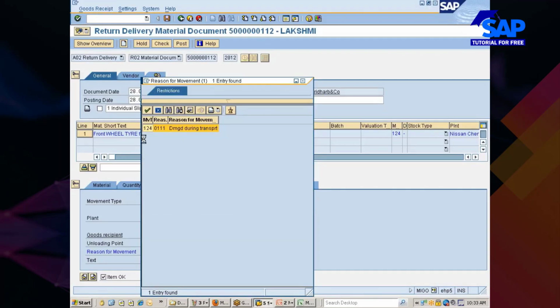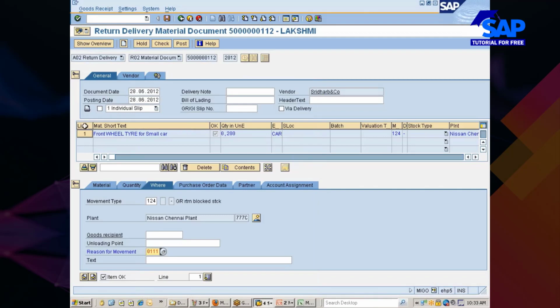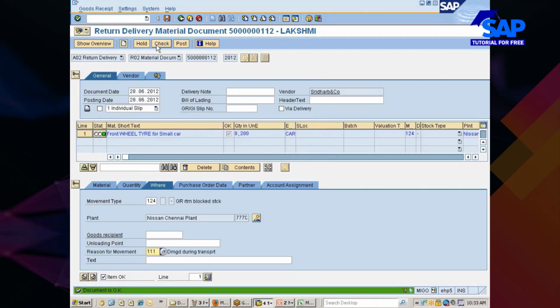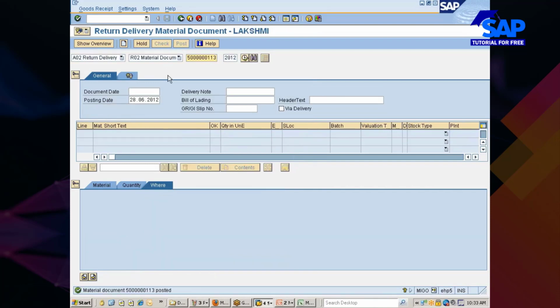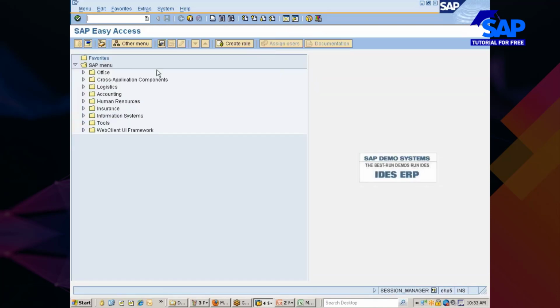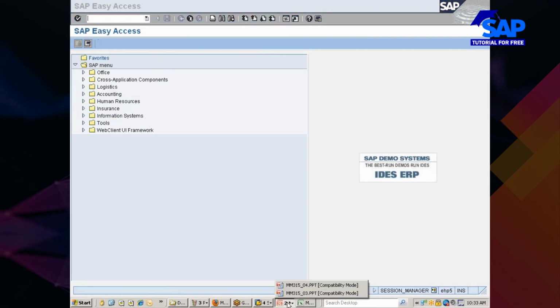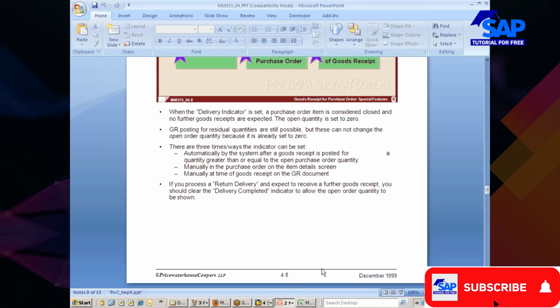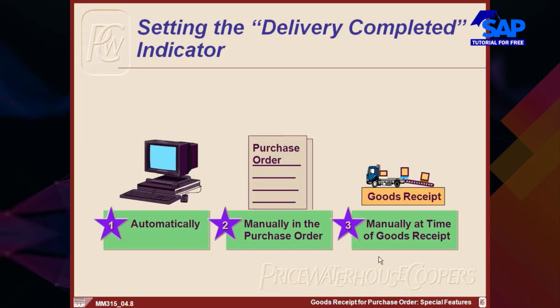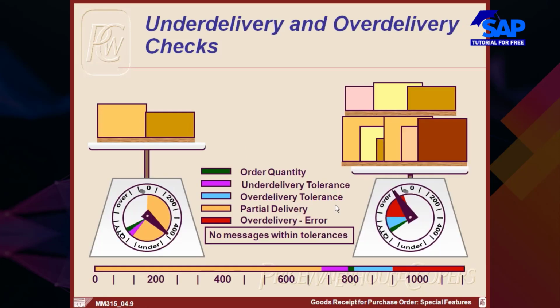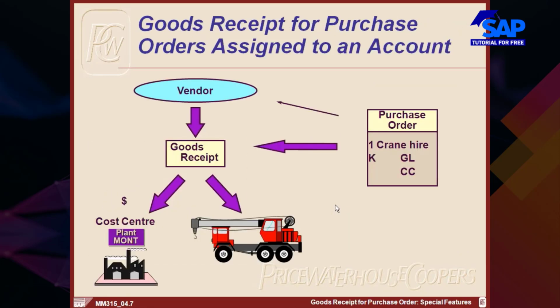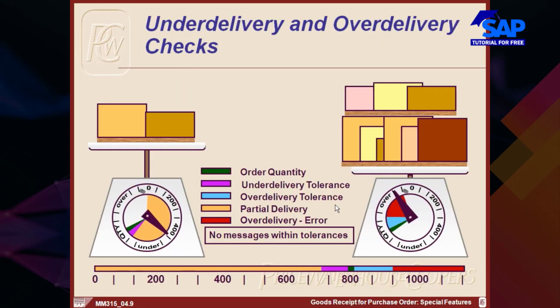Okay, so here I am giving reason and damage goods, check it and post it. Okay, so these are called reversals and return deliveries. Are you okay with it now? The reversals and return deliveries. Okay, once you are done with it,